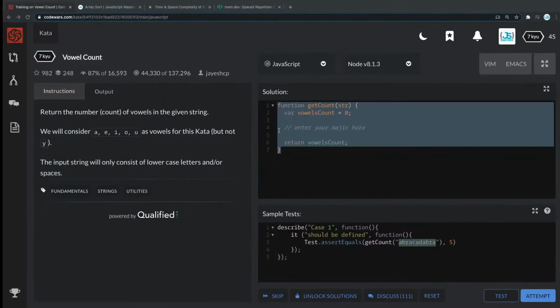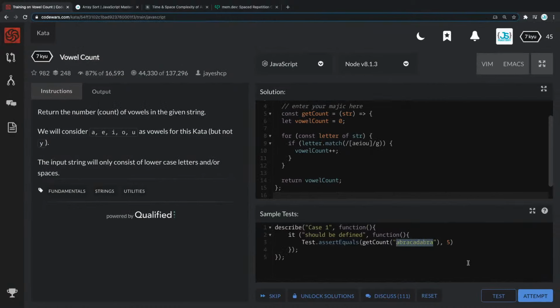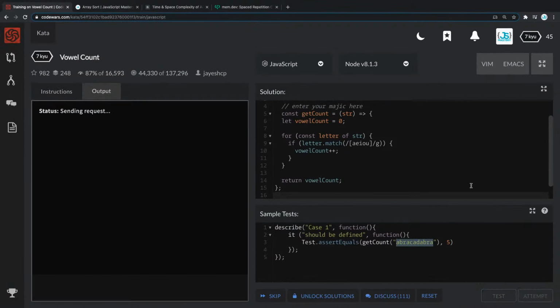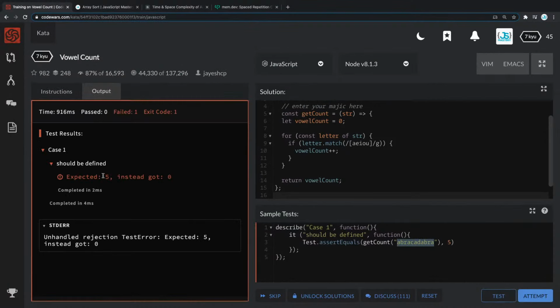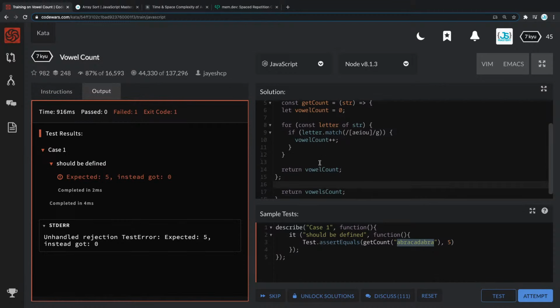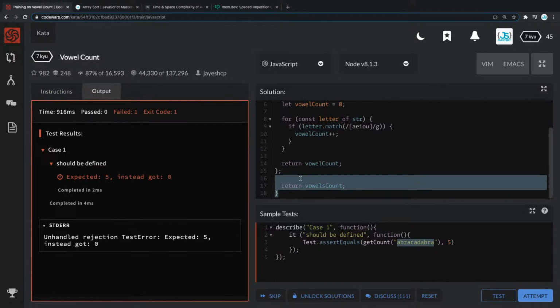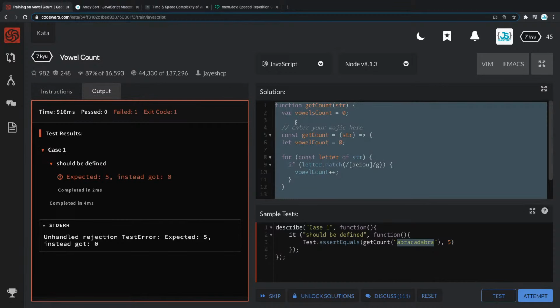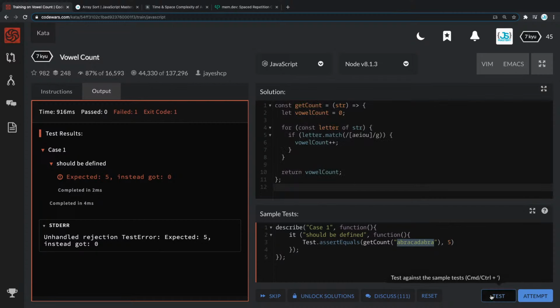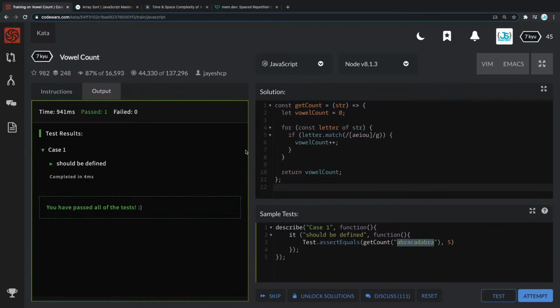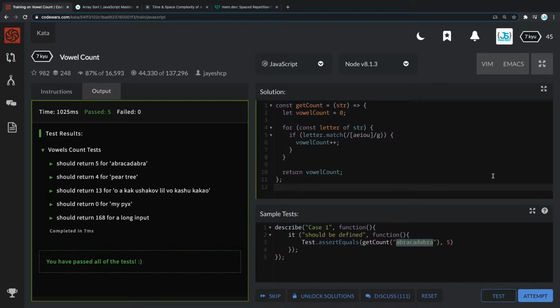I'm going to take it back here, and what we're going to do is simply test it out and see if it works. Oh, it doesn't work. It expected 5, but instead got 0. Looks like I accidentally copied it over the whole thing. So let's do it like this. I test it out, and what do we get? It passed all the tests. Let's attempt to submit the whole thing, and it does work.